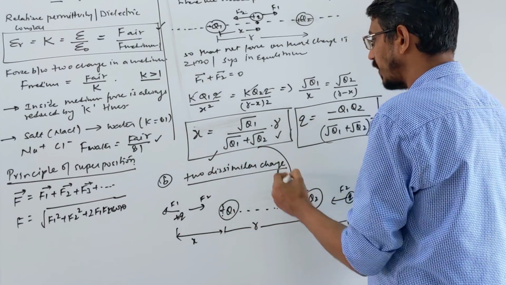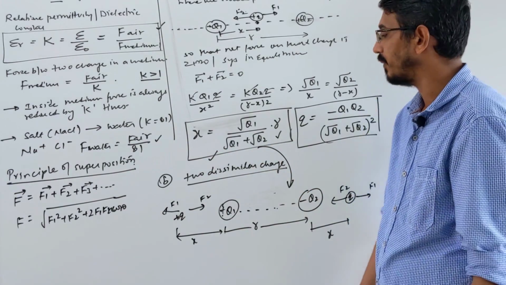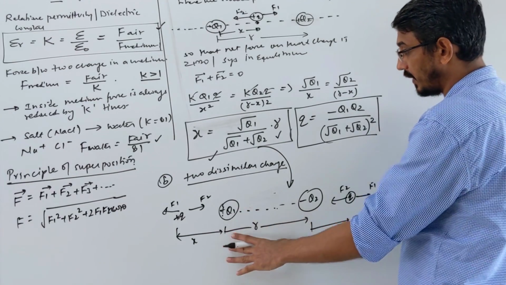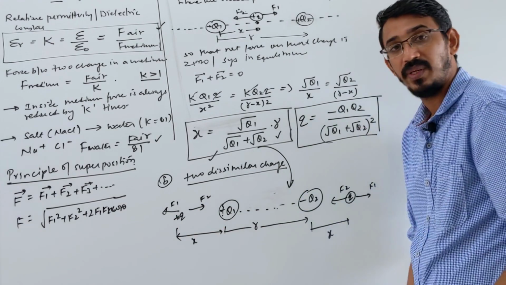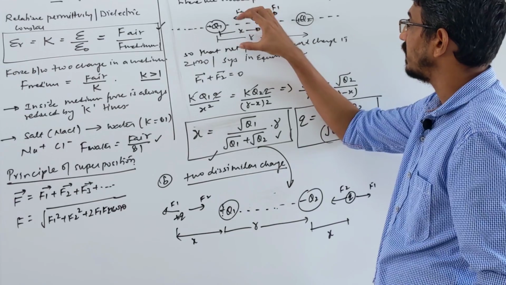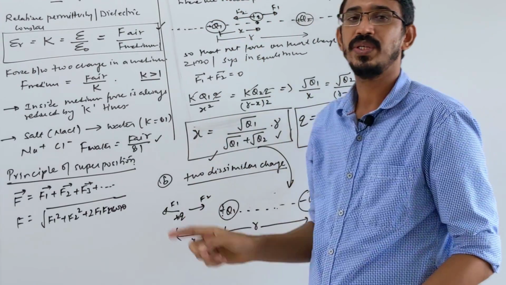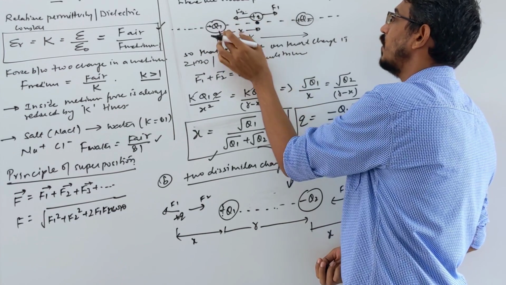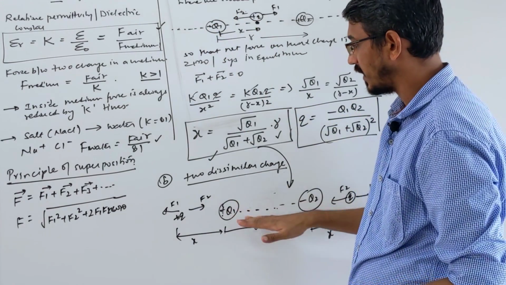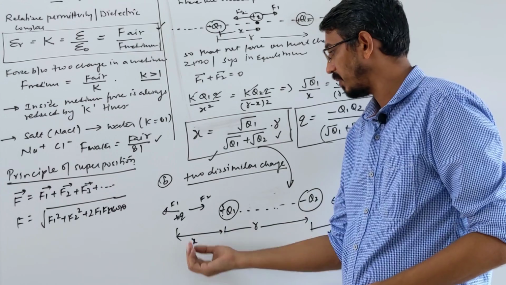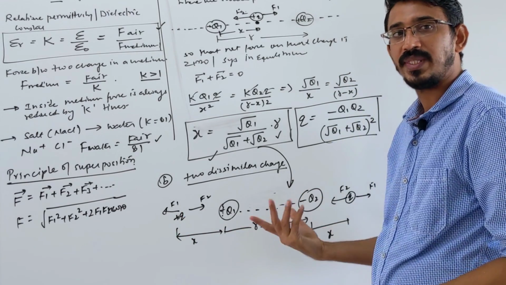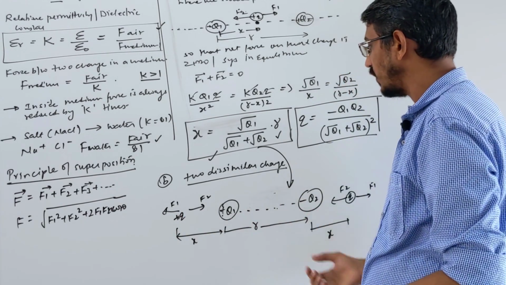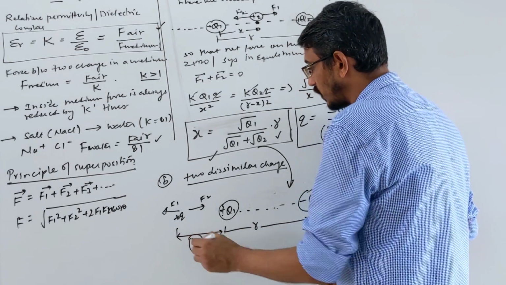Simplify this, same procedure, and you get the same answer. In this case or that case, numerically the answer is the same. Now what is important here? We have two possibilities. When the charges are similar, there is only one neutral point, between the two, where the net force is 0. But in this case there are two points, it may be here or here. So how do we say where it will be, and what is the answer?